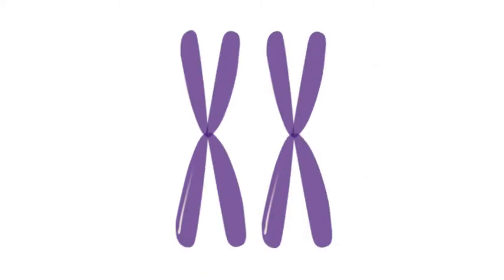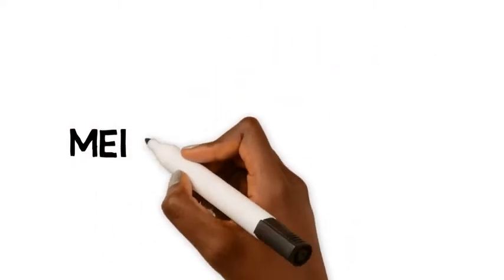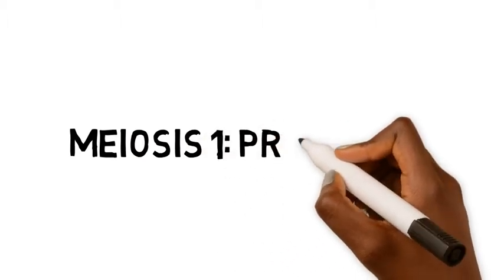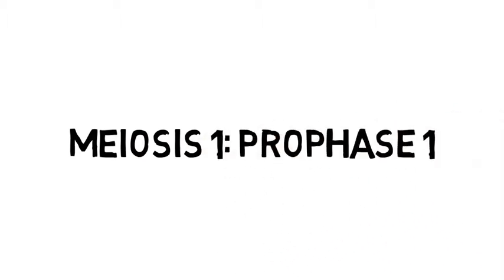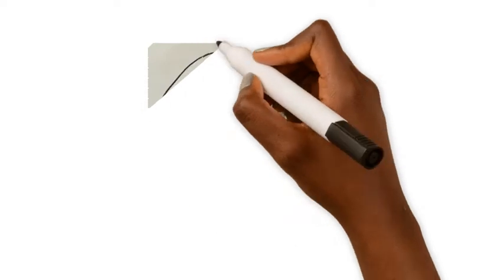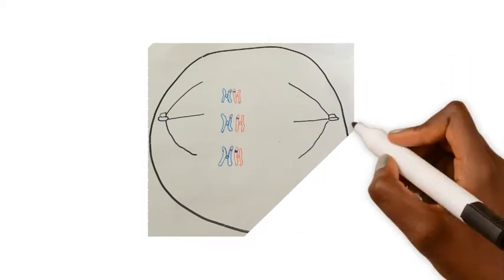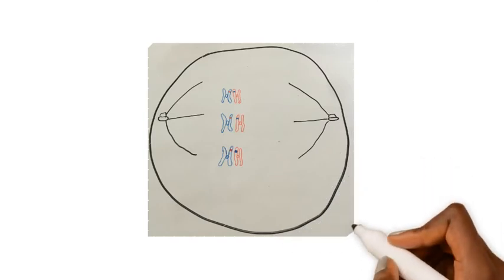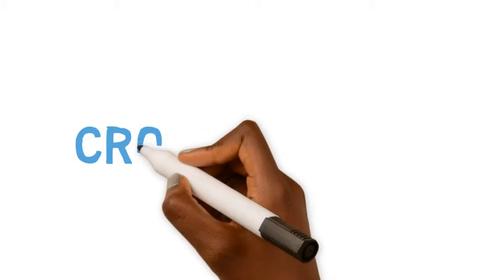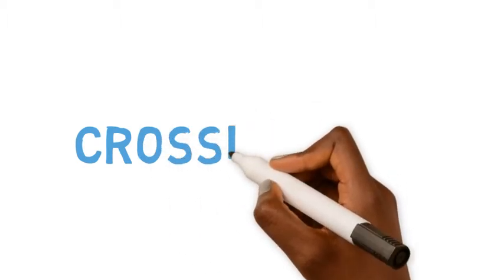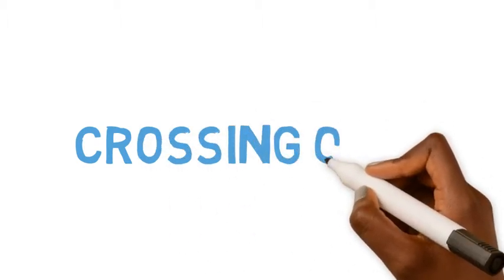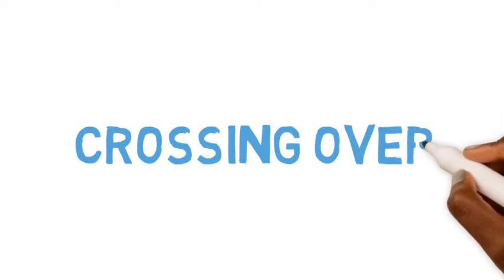The first phase in meiosis 1 is prophase 1. In prophase 1, each pair of homologous chromosomes, a chromosome that contains the same sequence of genes as another chromosome, line up side by side. This is called synapsis. In prophase 1, the process of crossing over occurs. This is an exchange of chromosomal segments between a pair of homologous chromosomes. This exchange of genetic information is the coolest part of meiosis and is an important mechanism for providing genetic diversity.